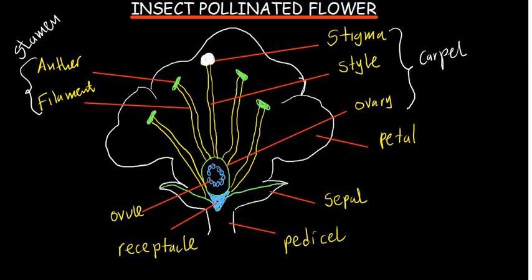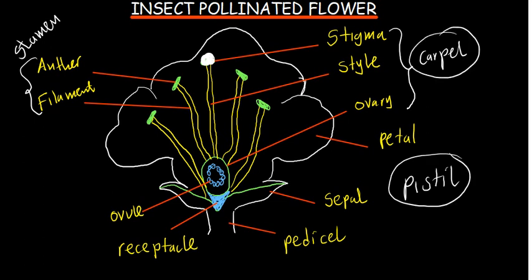Now, a flower can have multiple carpels. These carpels, the female parts of the flower that we've been seeing, can be a lot. Multiple carpels form what is called a pistil. So when you have a lot of these female reproductive parts, which are the carpels, a lot of them together form what is called a pistil.